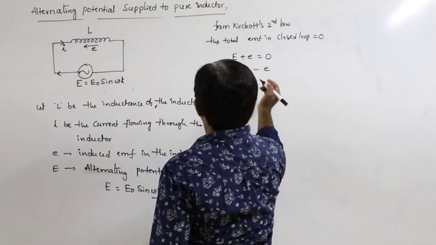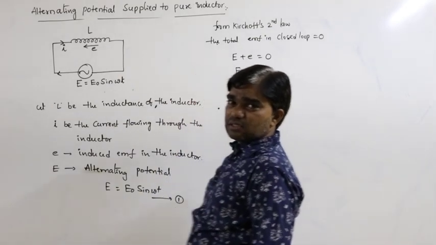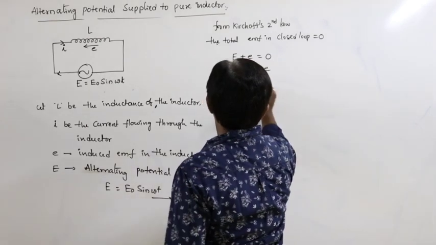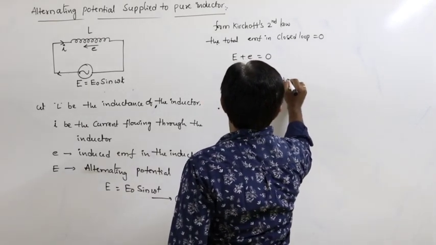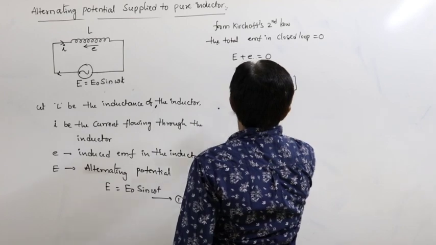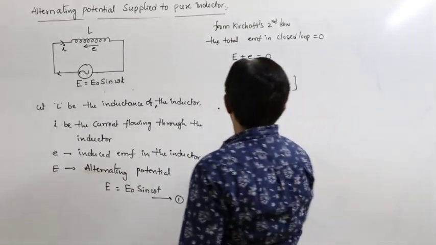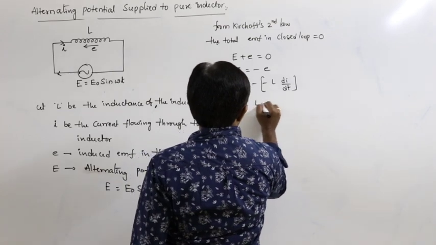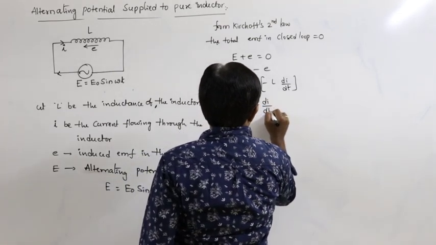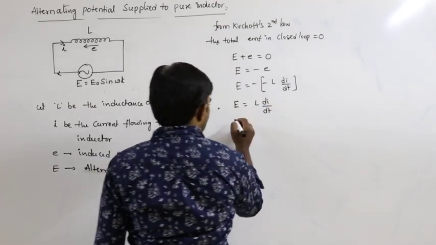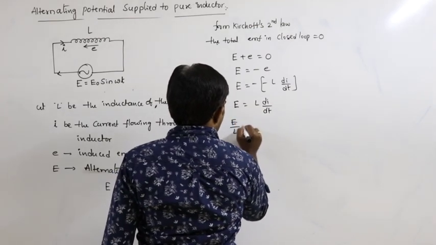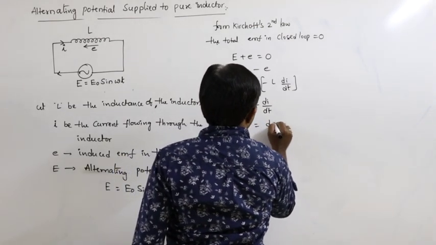But according to the definition of self-inductance, the induced EMF can be written as e is equals to minus L into di by dt. So therefore E is equals to L into di by dt. E by L into dt is equals to di.